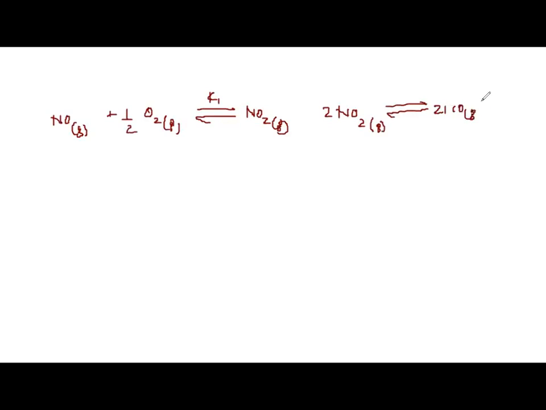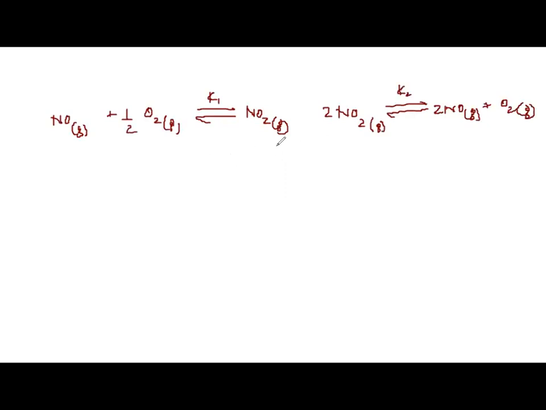It is NO gaseous plus half O2 gives NO2 gaseous. This they have called K1. And one more equation is 2NO2 gaseous gives 2NO gaseous plus O2 in gaseous state. And this they have called K2.